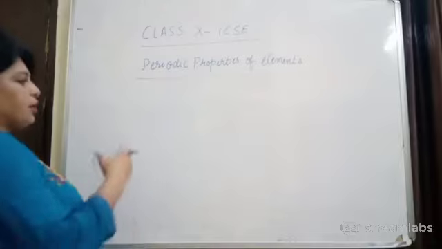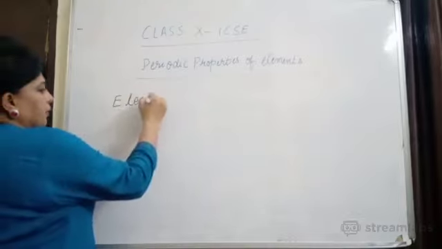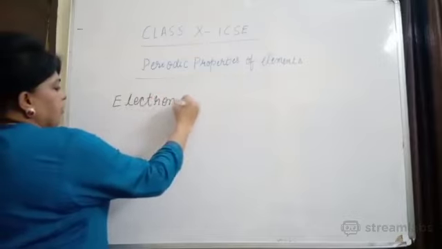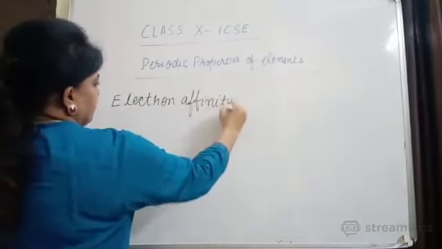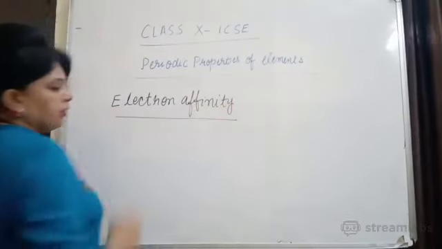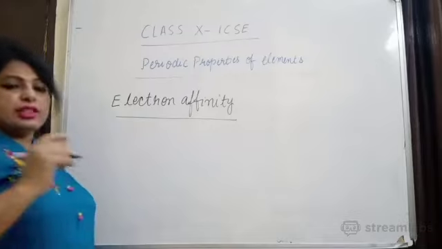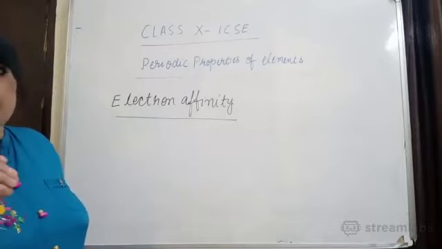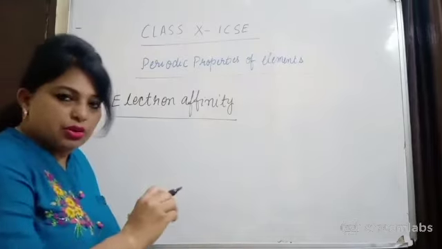Now next what we are going to discuss is electron affinity. For example, I told you in case of metals, which metal will be most metallic? The metal which has fewer valence electrons, right?